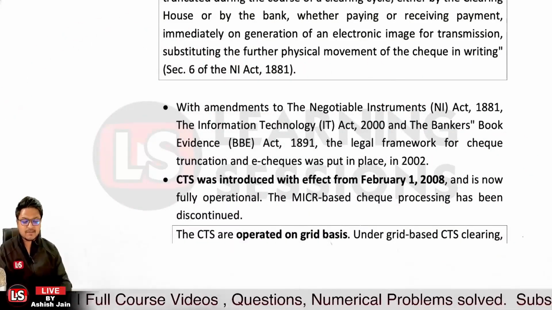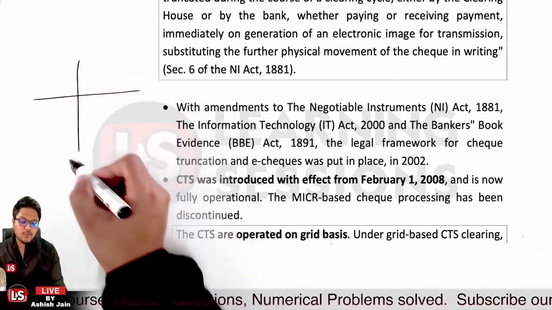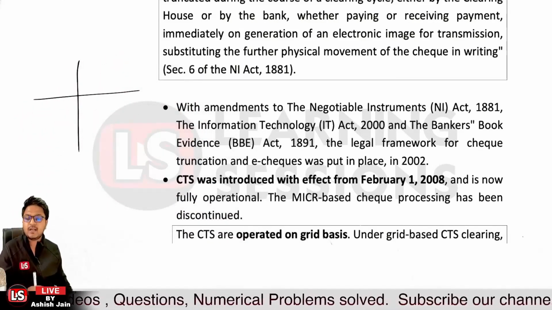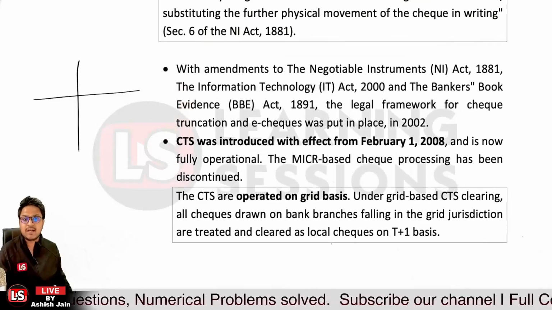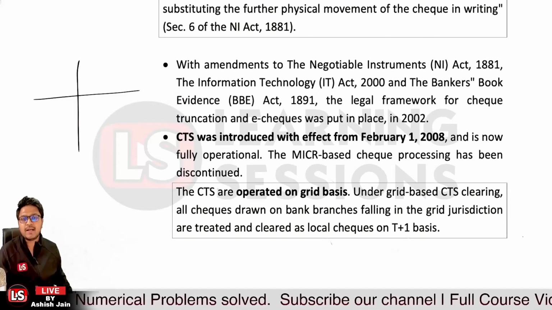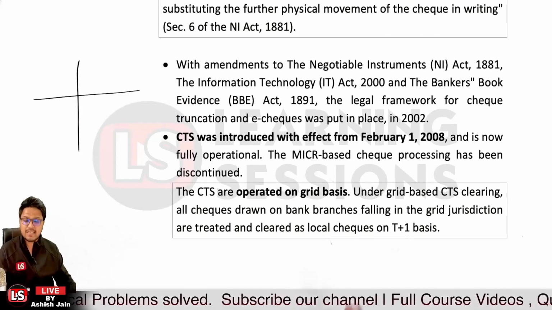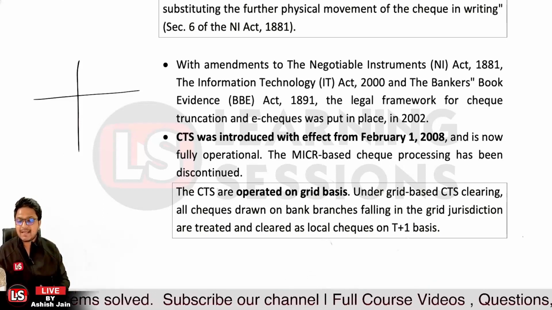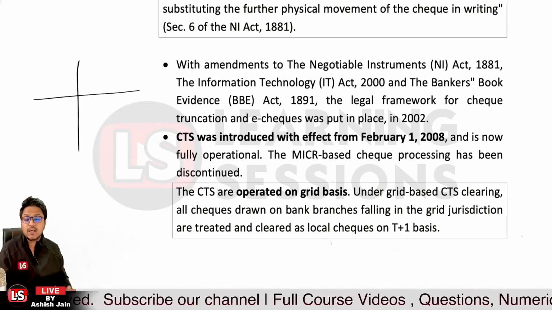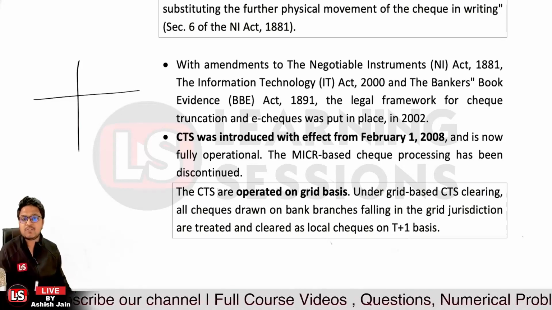Now what is the grid basis system? The whole country is divided into 4 grids: the north grid, south grid, east grid and west grid. Based upon that, the clearing takes place, and further the check can be cleared using the local clearing houses on a T+1 basis now.